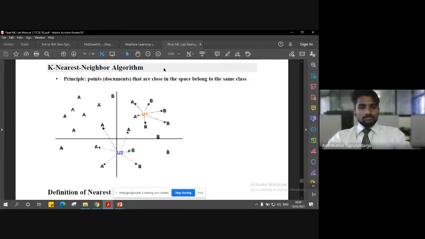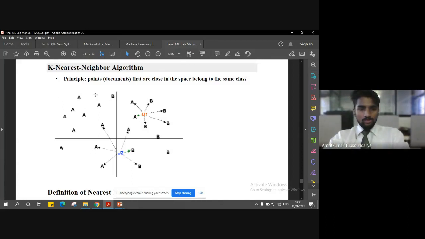Let us understand this with an example. The key principle here is that the points denoted in this plot, which are, let's say, documents, that are close in the space belong to the same class. It's quite obvious: the closer they are, the more we can say they belong to the same class.